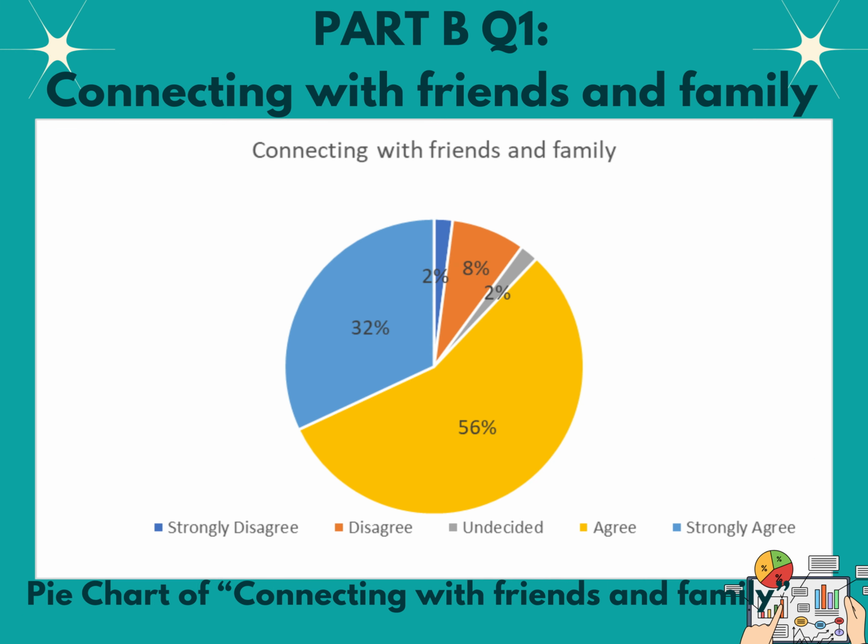From the chart above, the largest share of respondents is 28, which is 56%, who chose agree with the statement. The smallest share of respondents is 1, which is 2%, who chose strongly disagree and undefined. The majority of respondents chose agree because they are able to connect or video call with their friends and family to see what they are doing and see their daily life instead of just reading their story or looking at the photo. The histogram shows most respondents rated the statement agree and strongly agree, resulting in a left-skewed distribution with more data points on the higher end of the scale, supporting the pattern of positive responses.